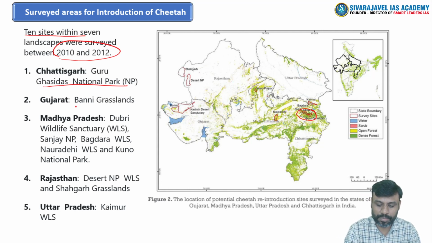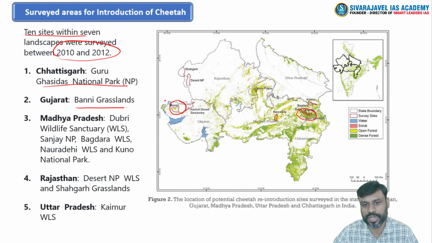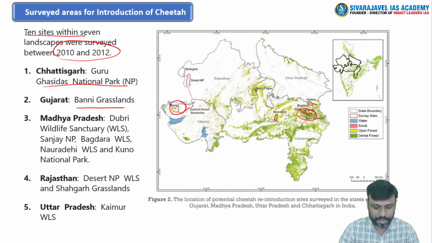Then Gujarat, Banni grassland region of Gujarat, which is very much closer to the Rann of Kutch region of Gujarat, right? Then Madhya Pradesh is one of the important states where Dhubri Wildlife Sanctuary, Sanjay Gandhi National Park, Bagdara Wildlife Sanctuary, Nauradehi Wildlife Sanctuary, and finally the Kuno National Park.